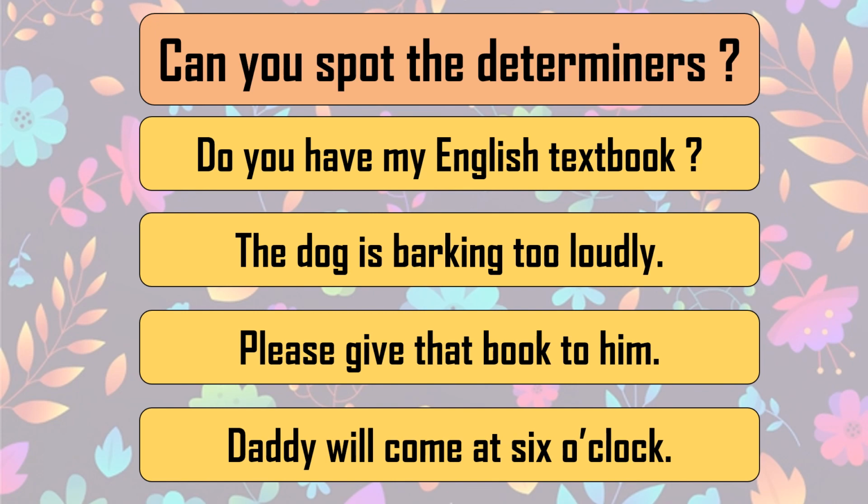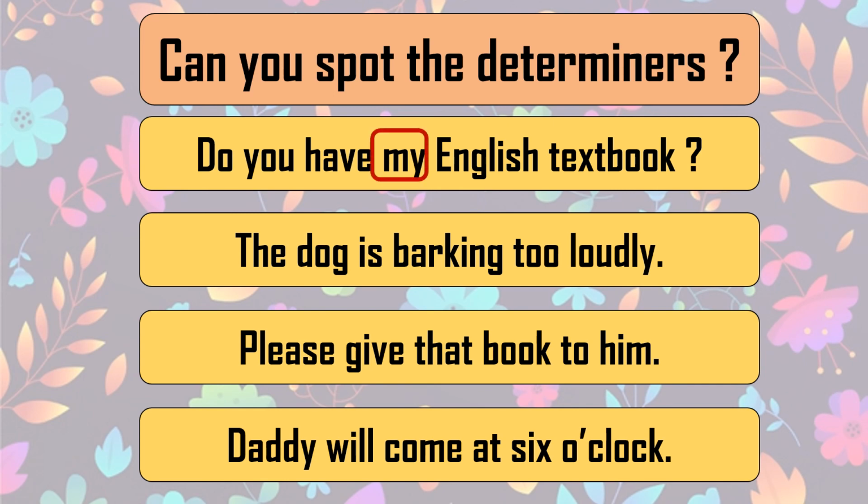Daddy will come at 6 o'clock. These are very simple sentences, and as I went on reading them, you must have spotted the determiners with their types. Let's see which are the determiners in those sentences.